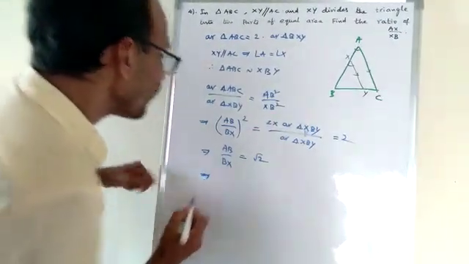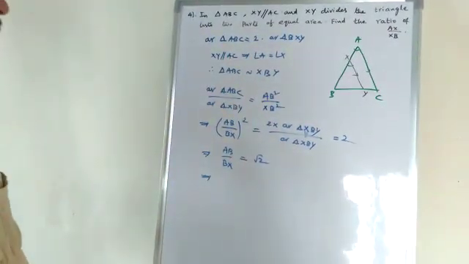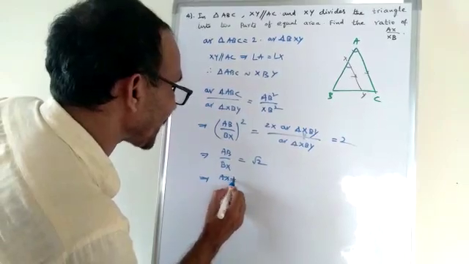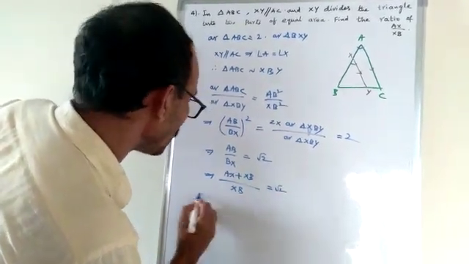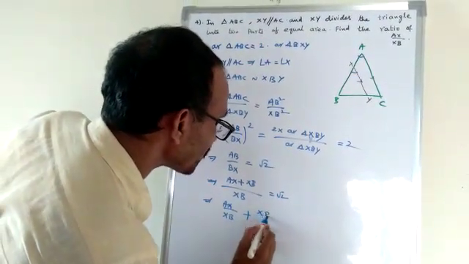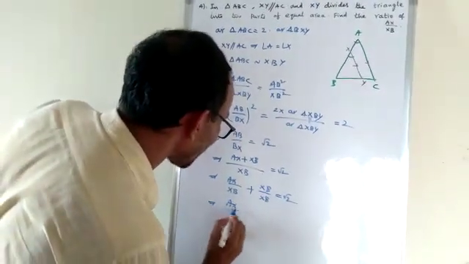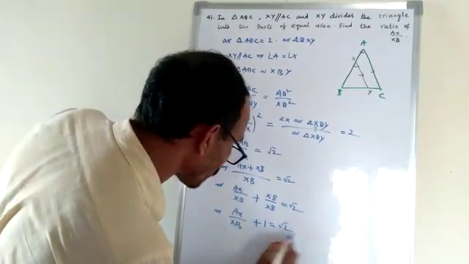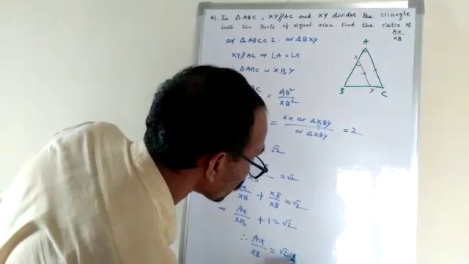That implies AB by BX, we want AX by XB. So I write AX plus XB by XB, that is equal to √2. That implies AX by XB plus XB by XB is equal to √2. That implies AX by XB plus 1 is equal to √2. Therefore, AX by XB is equal to √2 minus 1.